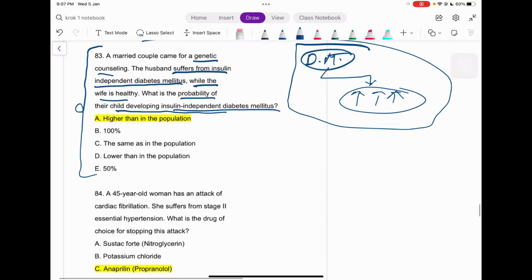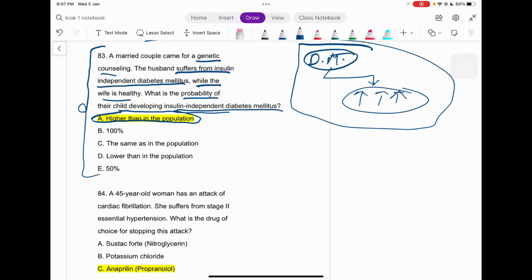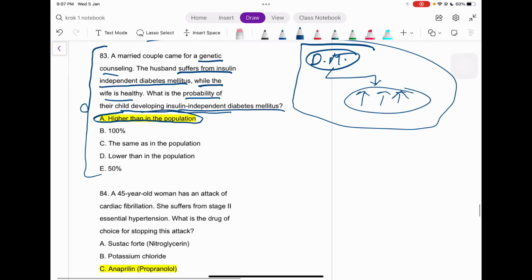So what is the answer? It is higher than throughout the population, because insulin-dependent diabetes is not transmitted as autosomal recessive or autosomal dominant, we've never seen this. But we know, okay, if the father or mother is suffering, there is slightly more chance of the children suffering from diabetes, right? So yeah, that is why it's higher than throughout the population, right? Easy.